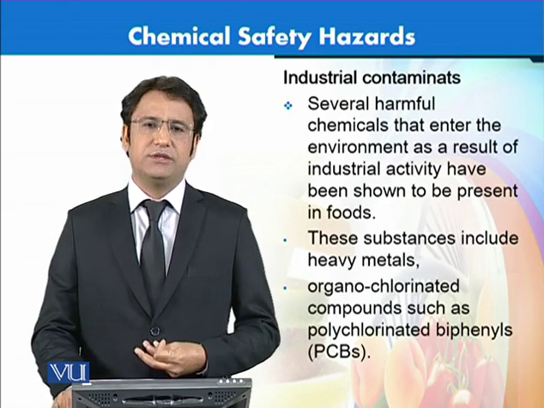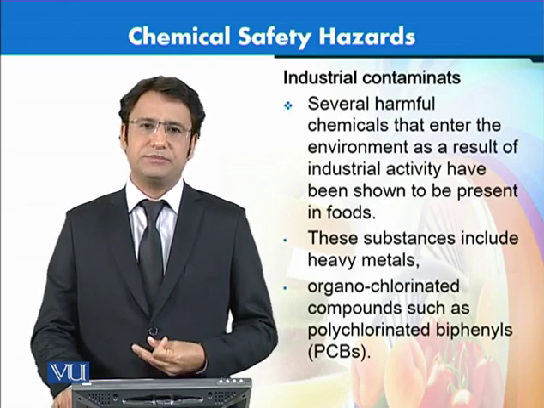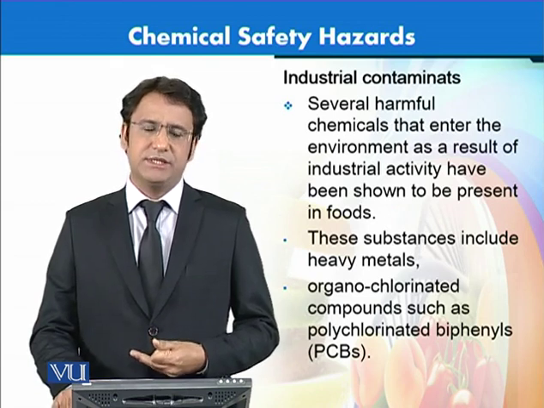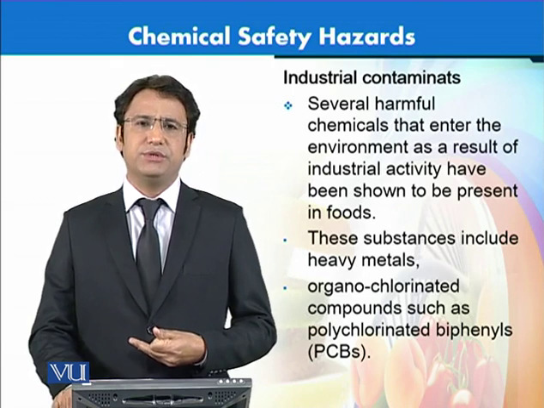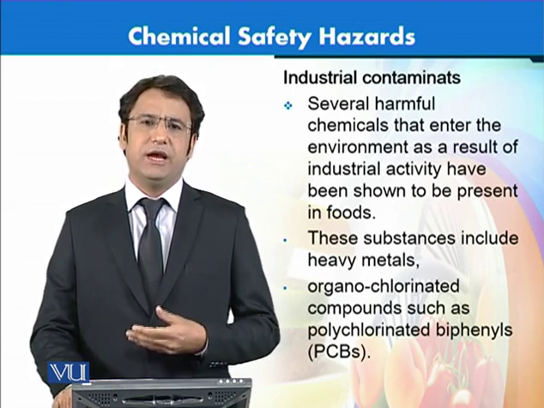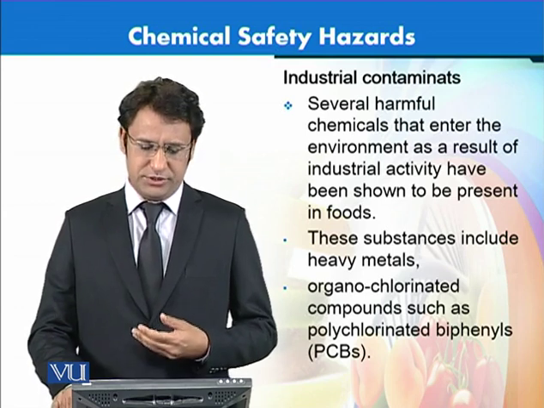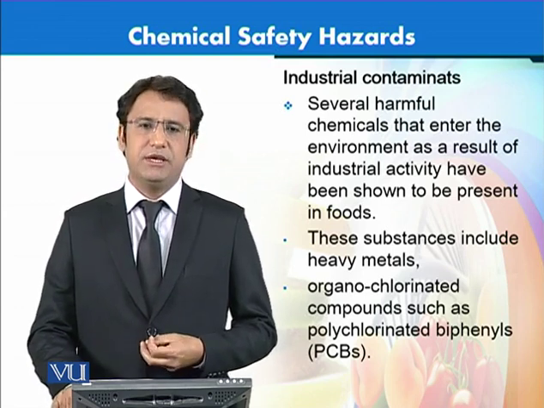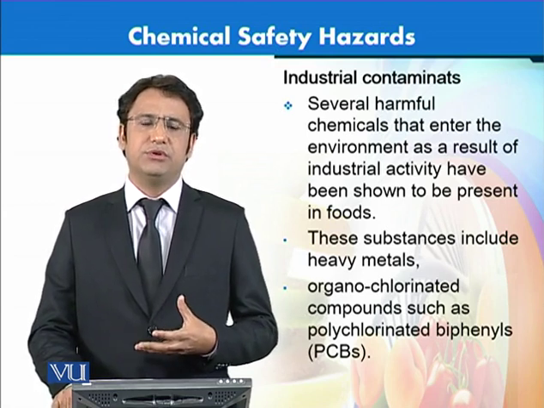Then there is another class of chemical hazards called industrial contaminants. Industrial contaminants, as the name suggests, are the contaminants that are produced and added into the food system through industrial operations, industrial processing. There may be different chemicals that get into the food system due to the industrial operation.